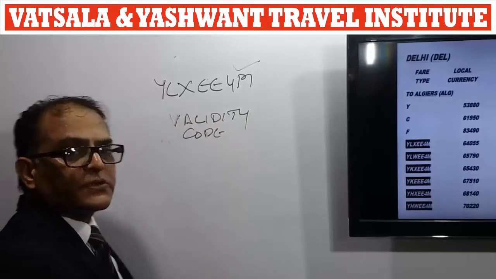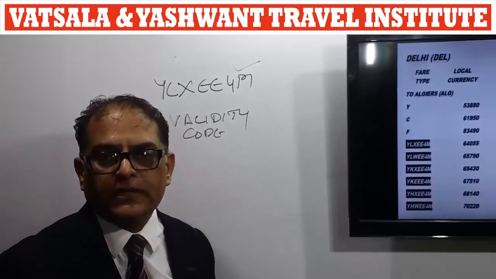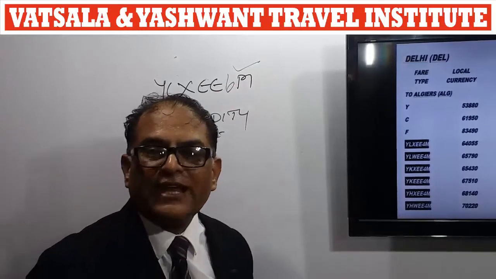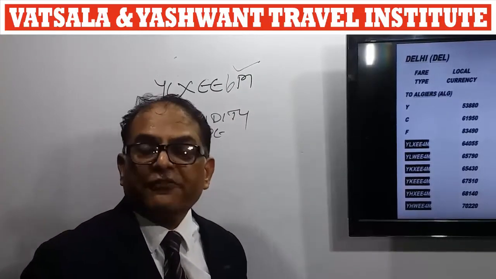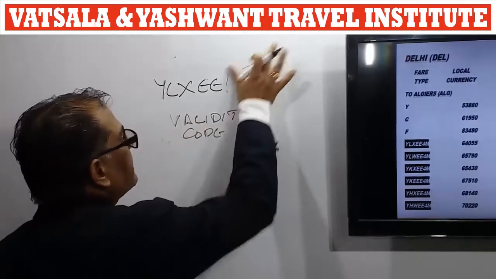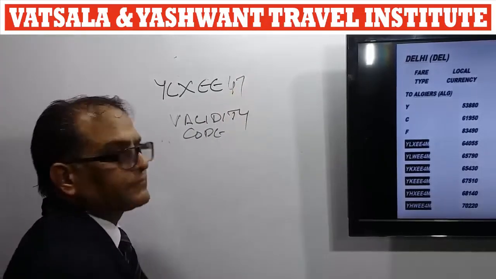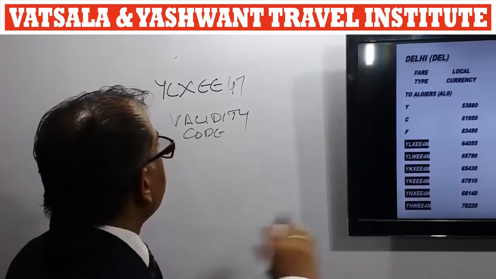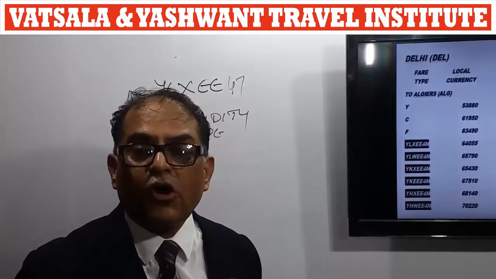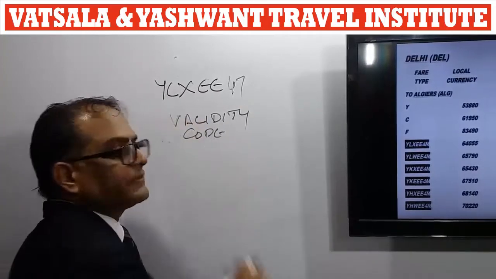Here in this fare basis code we have 4M. 4M means this particular special fare is valid for 4 months. If I write down here 6, that means this particular fare is valid for 6 months. If any special fare is valid for days, then the code will be like this. Only the 47 means this particular special fare is valid only for 47 days. Along with the 47 we will not write down the D code. We'll write it like this one.